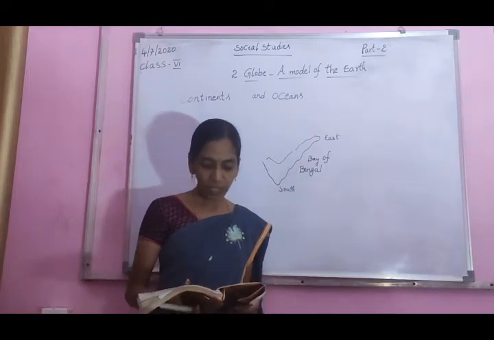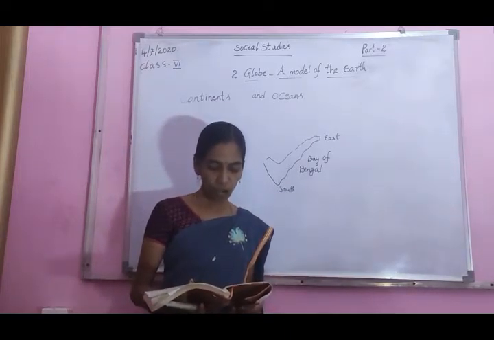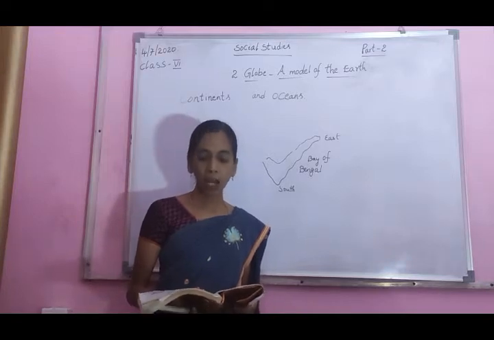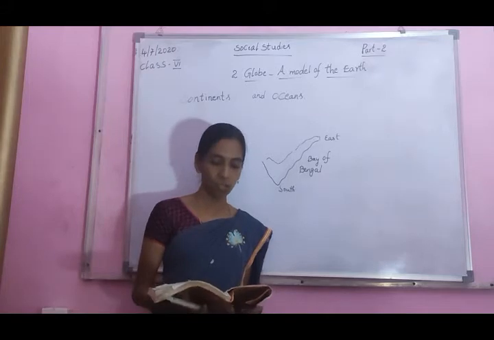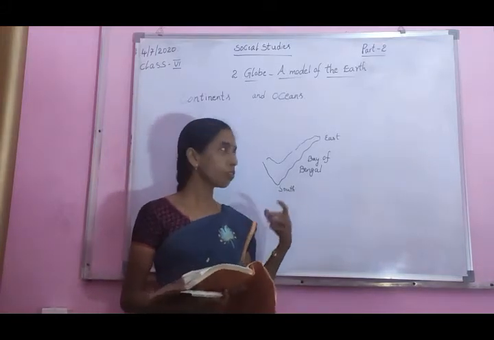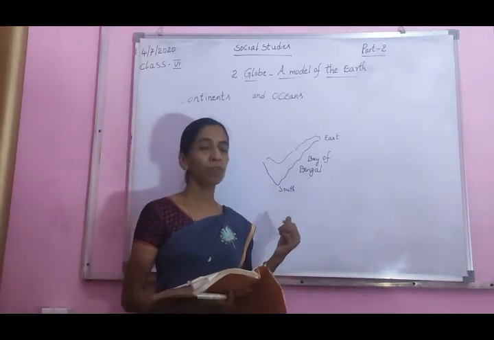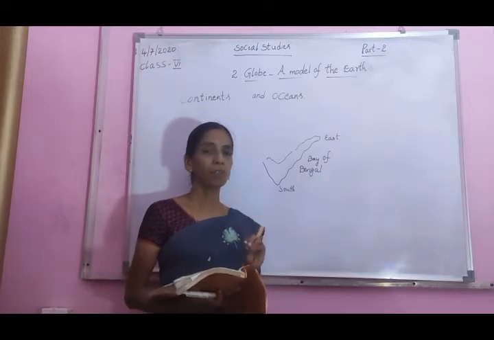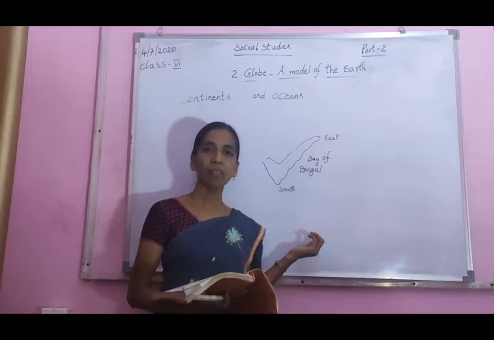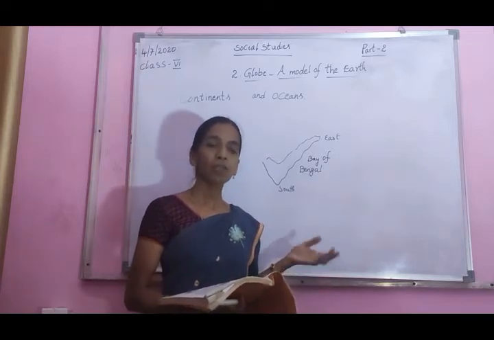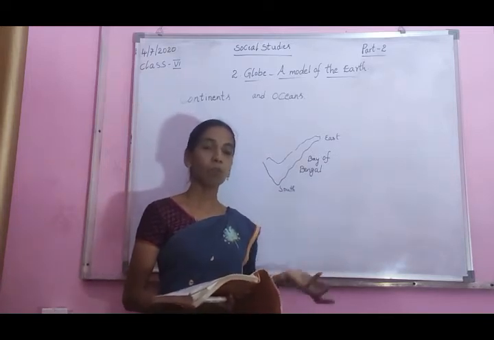You can travel from one end to the other only with the help of ships, and it may take many days or even months. Which type of transport do you use in the seas and oceans? Only ships. So in this journey, sometimes one month, sometimes more days.